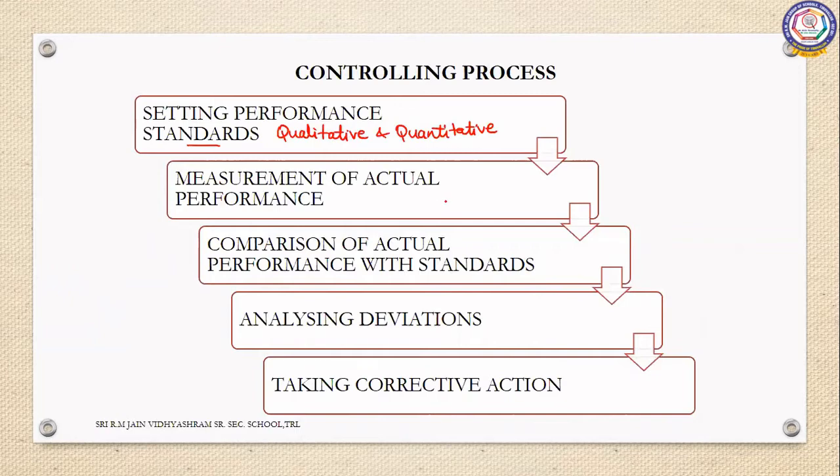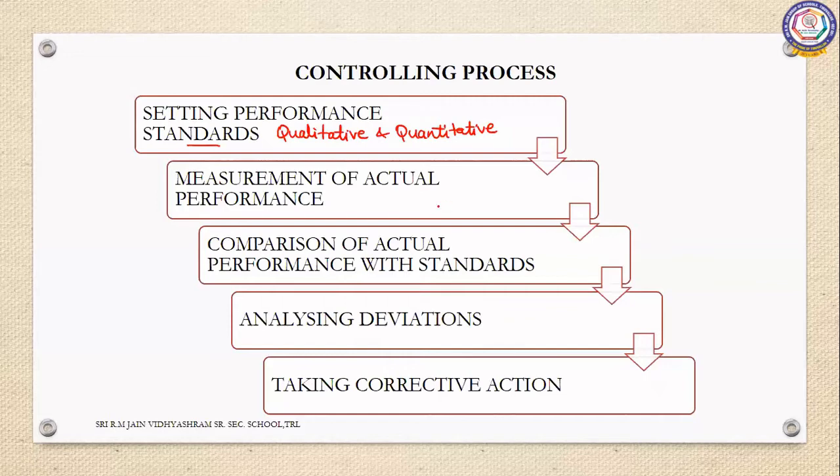When it comes to qualitative standards, they are set normally for managerial people, and these qualitative terms are like problem solving, decision making, their overall development, their personality development, etc. And it is very tough to measure a person's performance based on qualitative standards because so much documentation work is needed for doing this checking work.